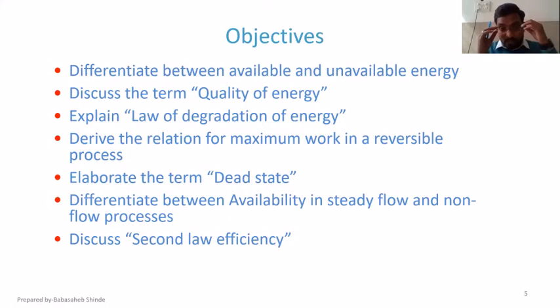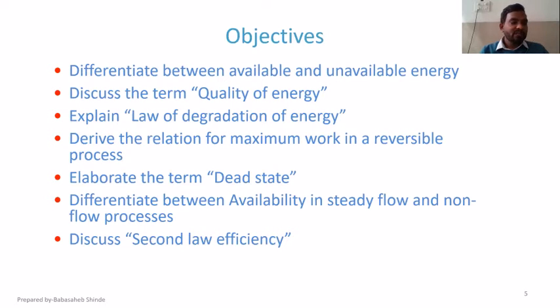The next unit that we are going to start with is availability. As I mentioned earlier, this is further expansion of the unit number 4, that is entropy. It is based on entropy only, but it has got some application viewpoint, calculating the available and unavailable energy. So we are going to talk about what is unavailable energy, what is meant by available energy, how to calculate that one, and how it is going to be beneficial, or the purpose behind studying all these things that we are going to talk about.